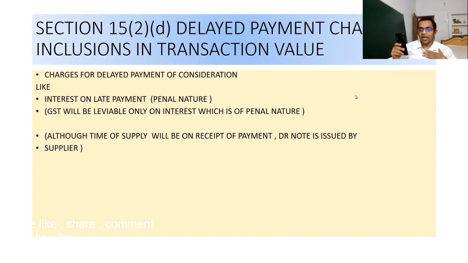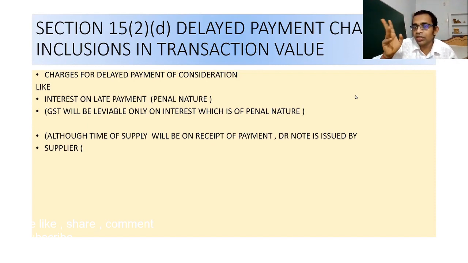So at present, I will make an invoice of rupees 1 lakh only, because I don't know whether you will pay me on time or not. But if you don't pay me within 10 days, I will further write a debit note, and on this debit note also the GST will be leviable.